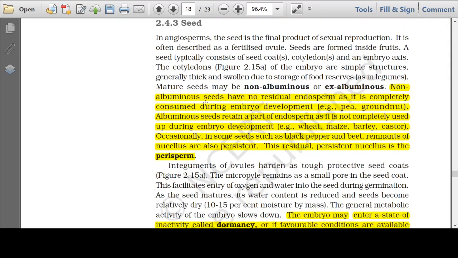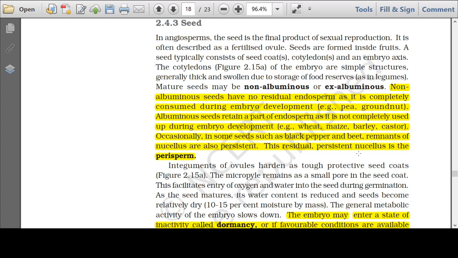Let's come to the seeds. The seeds are the products of fertilization. Seeds may contain endosperm in them, or endosperm may be completely used up by the growing embryo. When the endosperm is completely used up and no residual endosperm is found in seeds, those seeds are called non-albuminous or ex-albuminous seeds. However, in certain seeds like the seeds of wheat, maize, barley, castor, some of the endosperm is retained in the seeds. Such seeds are called albuminous or endospermic seeds.